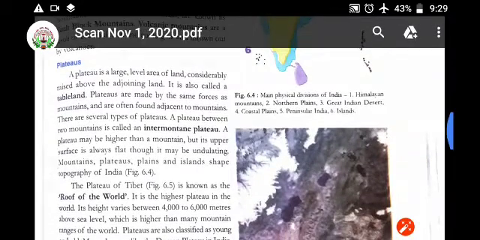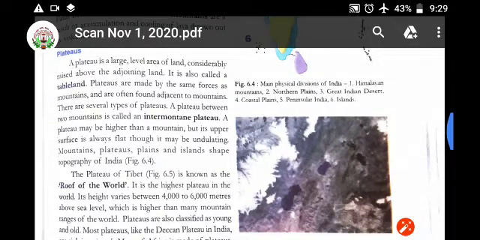A plateau between two mountains is called an intermontane plateau. Means what? Both the sides have mountains and in between there is a plateau, right? A plateau between two mountains. Both the sides mountain is there, in between plateau is there. It is an intermontane plateau, not mountain. It is intermontane plateau.